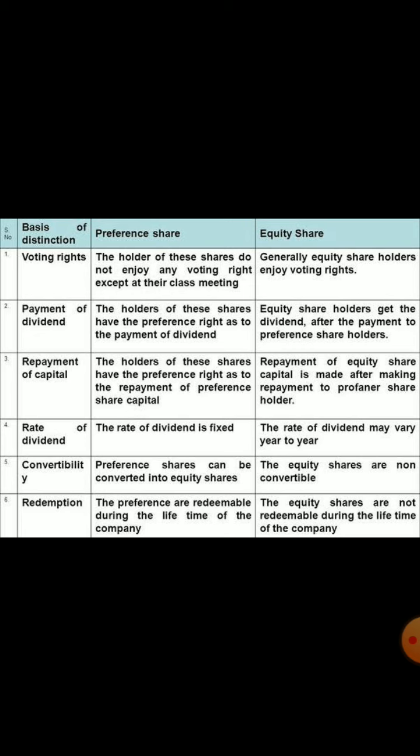Again, redemption. Preference shares are redeemable after a certain period of time as was promised, or at maximum it can go up to 20 years. After 20 years it has to be redeemed, but equity shares are totally non-redeemable, and only after the company is winding up are the equity shares repaid.